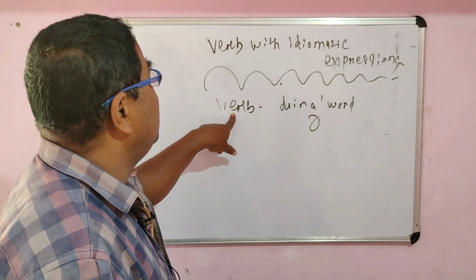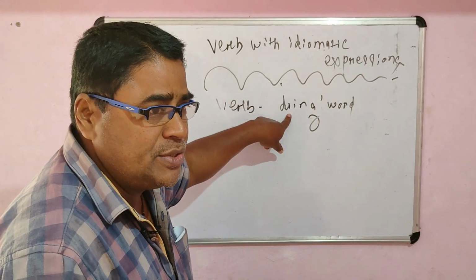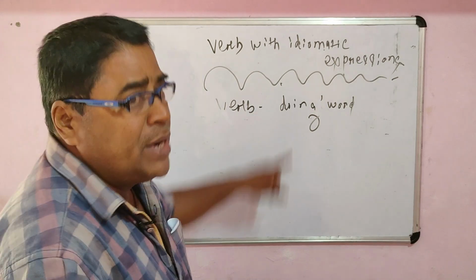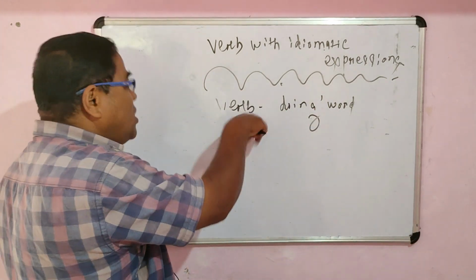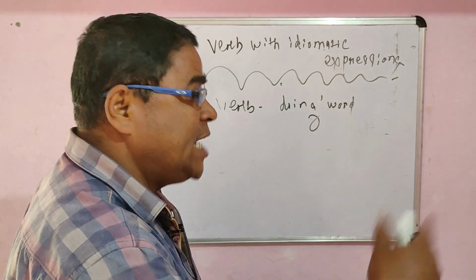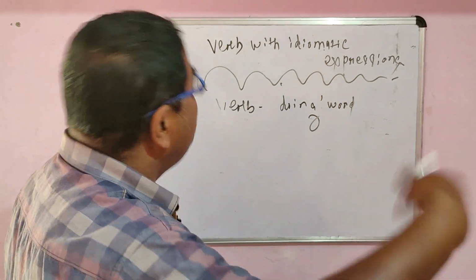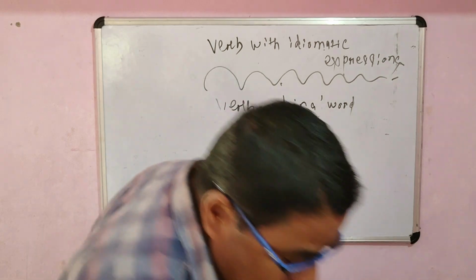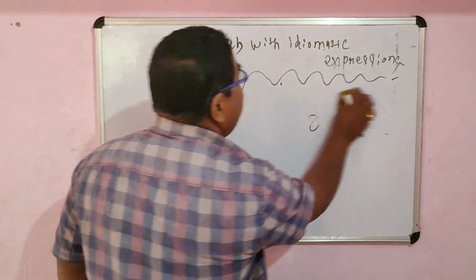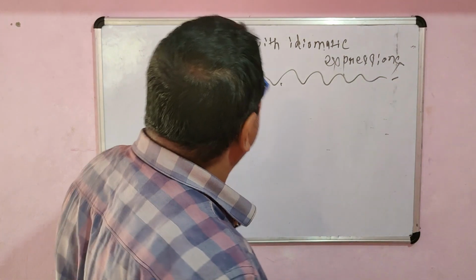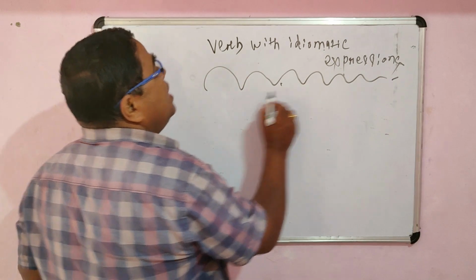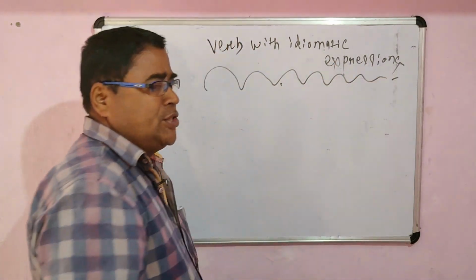And most of the words in English refer to certain actions. So a verb is generally a doing word or an action-oriented word. But remember, besides action, certain verbs also refer to possession, or certain verbs refer to a state of being. Remember. So today I'm going to give you comprehensive ideas regarding a single verb carrying different idiomatic expressions.